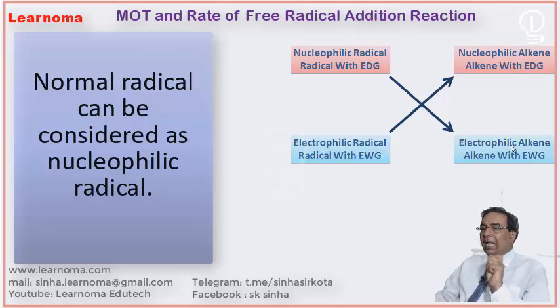Then what is electrophilic alkene? Alkene with electron withdrawing group. And what is nucleophilic alkene? Alkene with electron donating group. And what is nucleophilic radical? Radicals with electron donating group. And what is electrophilic radical? Radicals with electron withdrawing group. Nucleophilic radical reacts at faster rate with electrophilic alkene, and electrophilic radical reacts at faster rate with nucleophilic alkene. Only this approach can solve all the rate related questions on radicals.